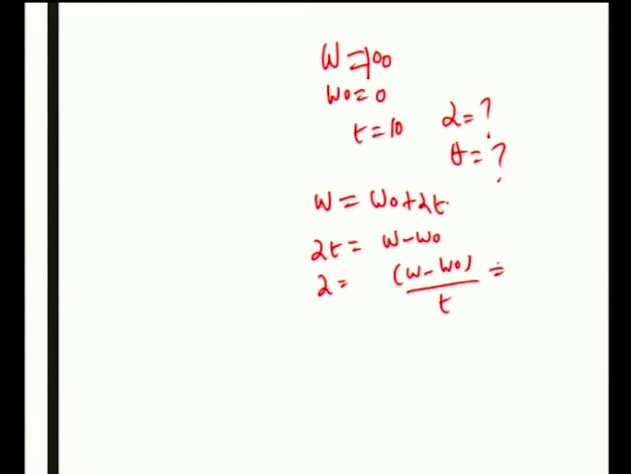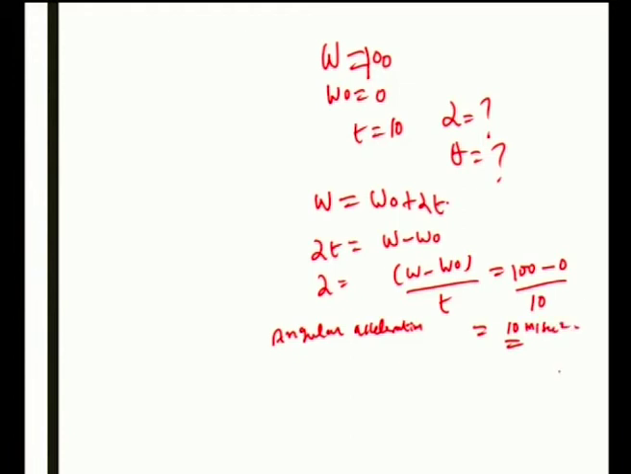Then omega is equal to 100. So, (100 minus 0) by t, t is equal to 10. So, you are getting 10. Angular acceleration is equal to 10 radians per second square.